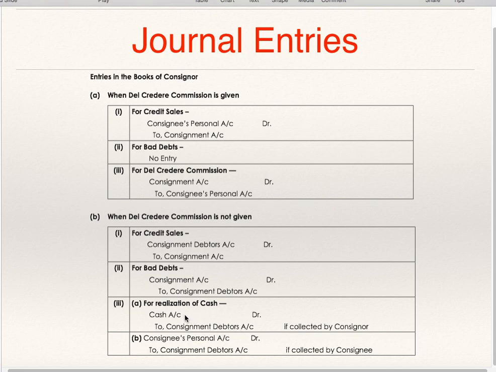Cash account you will be debiting. Why? Because the consignor has received it. But as the consignee has received cash in this case, the consignor is supposed to collect it from the consignee. That's why consignee's account debit to consignment debtors account. These are the entries to be passed in the books of the consignor.